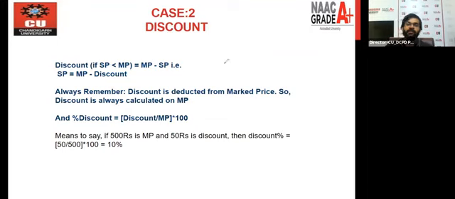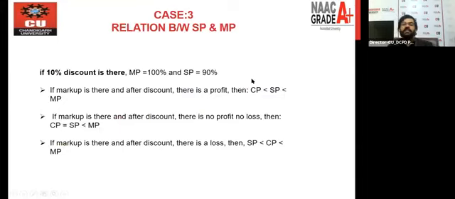So I left off where we were discussing the discount word, the percent discount word. Now the time has come, we have to discuss the next terminology from this chapter, right? Like we have discussed, the profit percent is given, loss percent is given, right? Now there's a third terminology, discount percent can also be given in the question, right? So like we have assumed in the CP SP part, if there is a profit of 10%, you will say CP is 100% and the selling price is 110%.